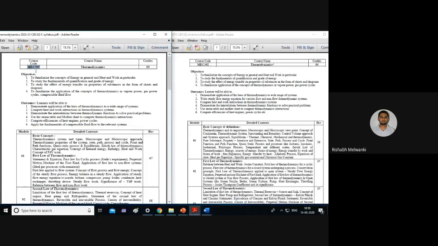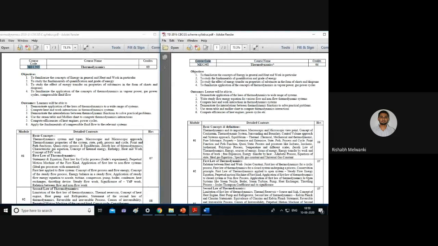Here you can see the new course code is MEC 305. Previously it was MEC 302. Make sure you are taking notes. Once the college starts, I will give you printed notes, but we don't know exactly when the college will start. So what you can do now is take a screenshot whenever the screen changes, and once the lecture is over, in the afternoon or evening, you can write down the notes. I'll provide you a link for ebooks as well.